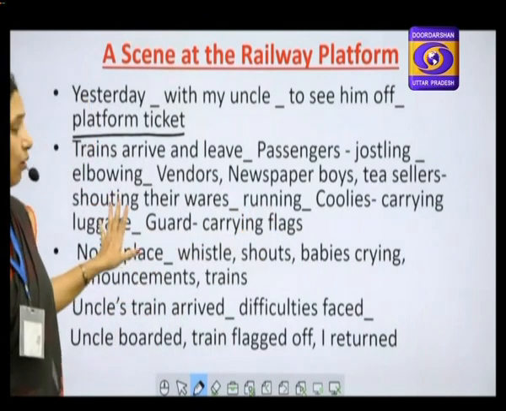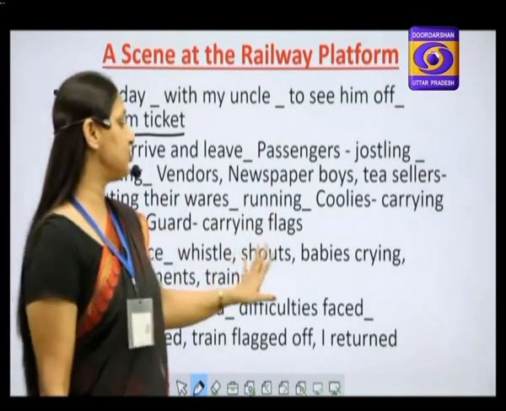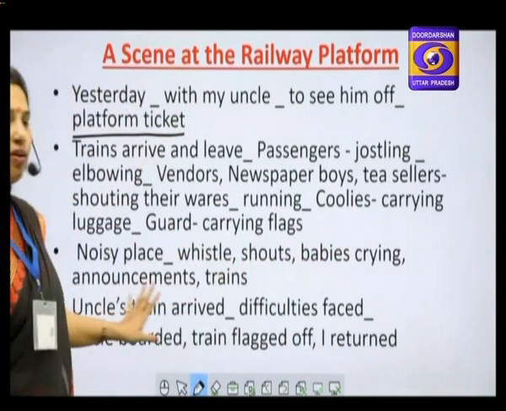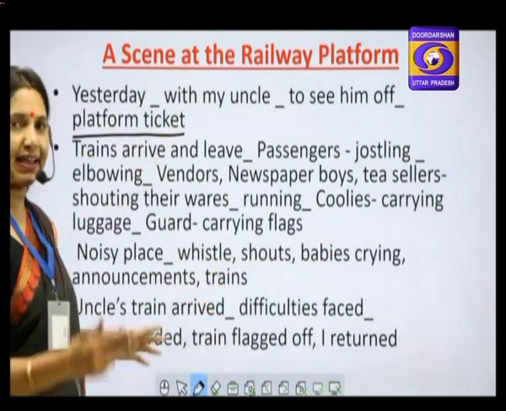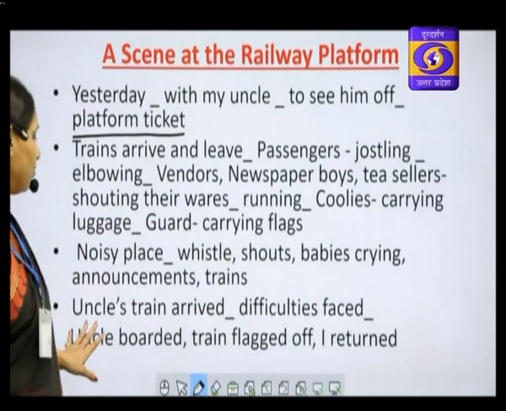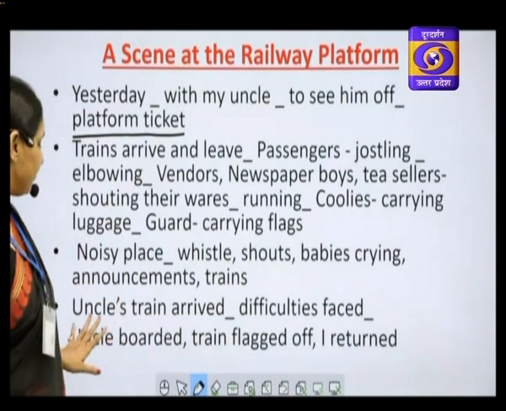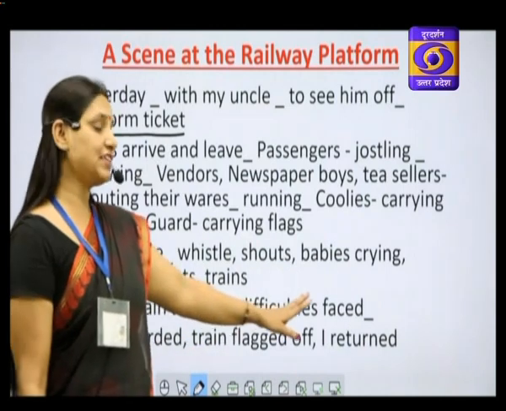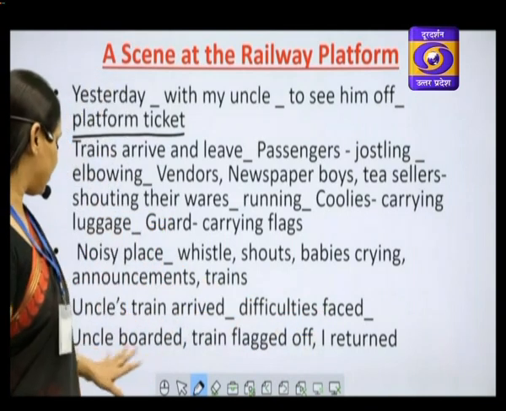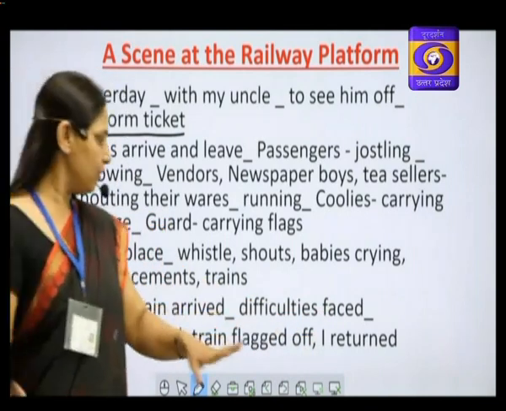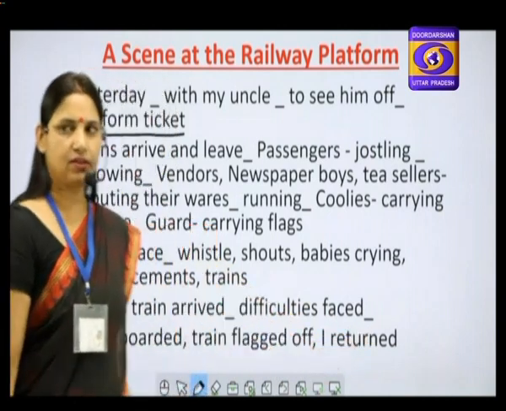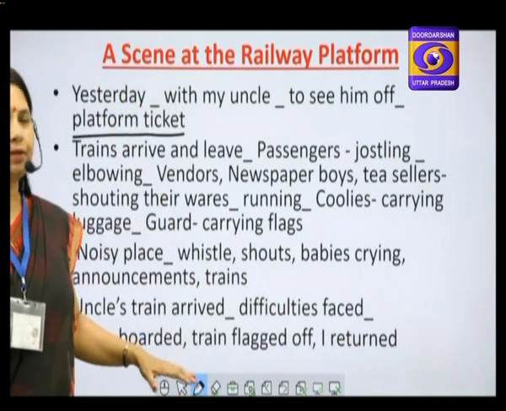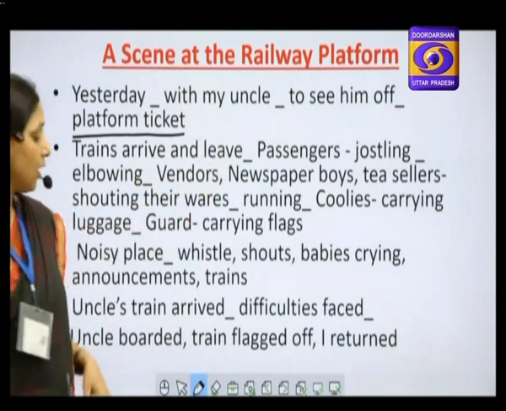Noisy place, now sounds. Noisy place, whistles, shouts, babies crying, announcements going on, and trains coming and going, the noise of the trains also. Now, to finish the narration, we will say uncle's train arrived, difficulties faced by uncle in boarding the train, uncle boarded, train flagged off, and I returned. This is how you will describe a scene at the railway platform.